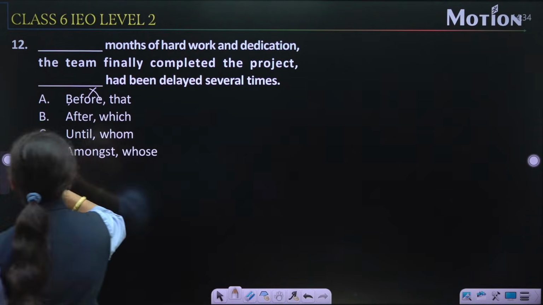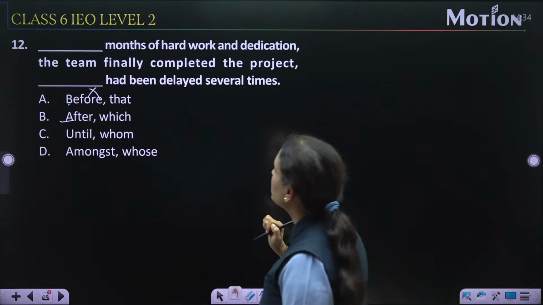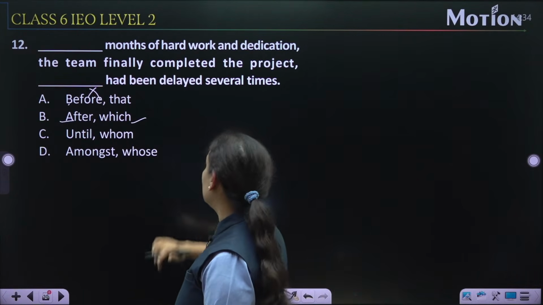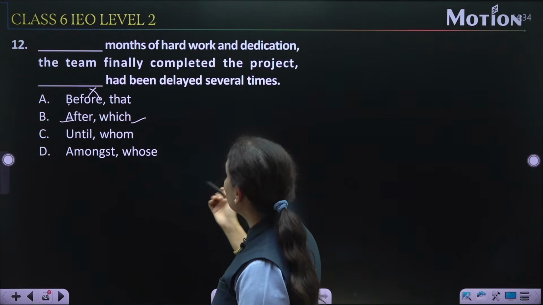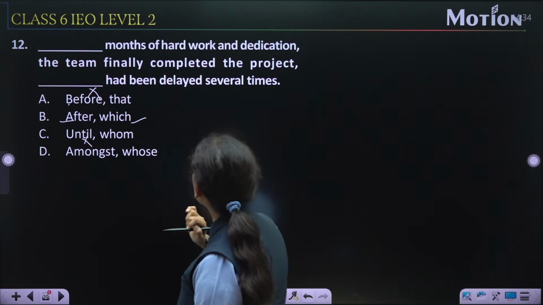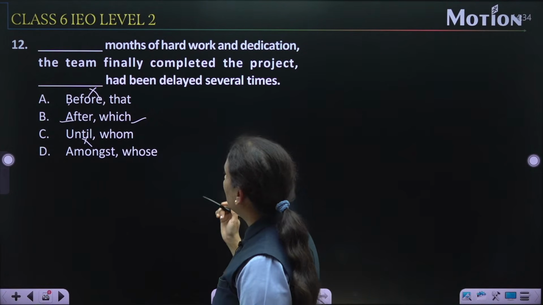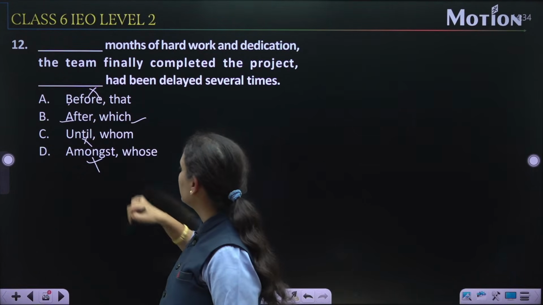We can use after. After months of hard work and dedication, the team finally completed the project which had been delayed several times. Yes, it may be. Until months of, no. Until months of hard work and dedication, it is not an appropriate word. Amongst, no, amongst is used for several people, so it is a wrong word.